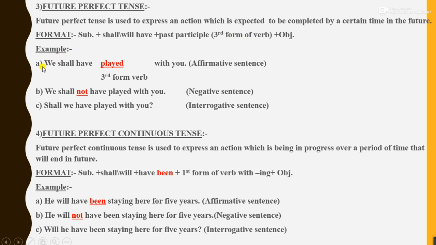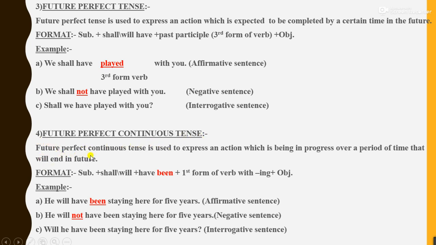Example: we shall have played with you, for an affirmative or positive or declarative sentence. And here I have highlighted the word played. This is the third form of the verb. Play, played and played. Number B. We shall not have played with you. This is the example for negative sentence, and now not comes soon after the helping verb. C. Shall we have played with you? This is the example for interrogative sentence. Last one, the future perfect continuous tense.